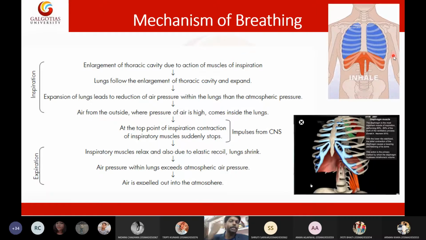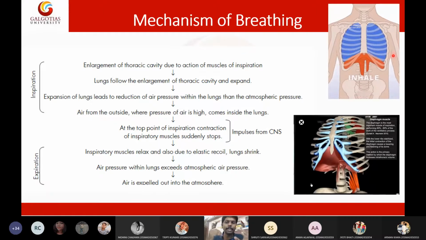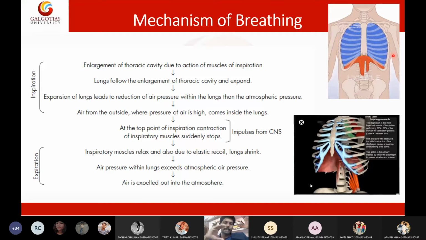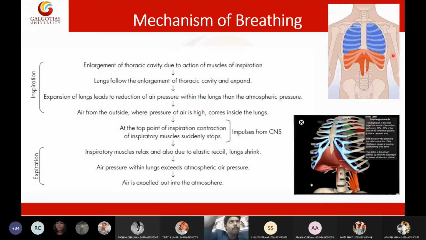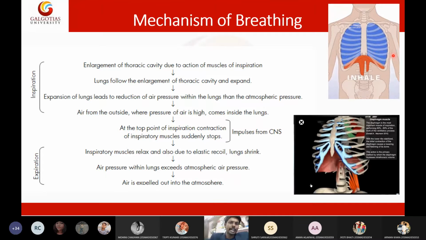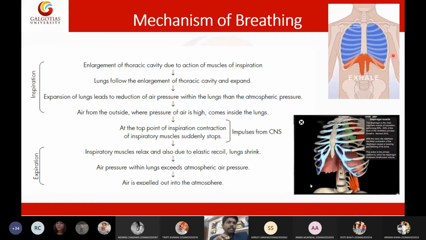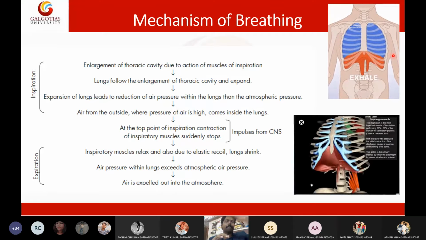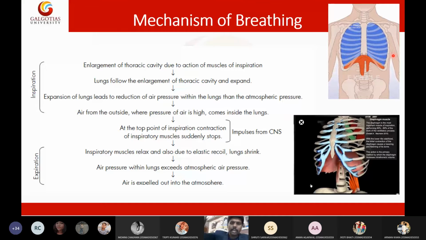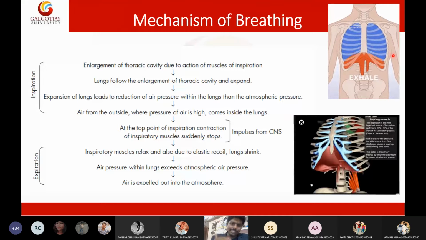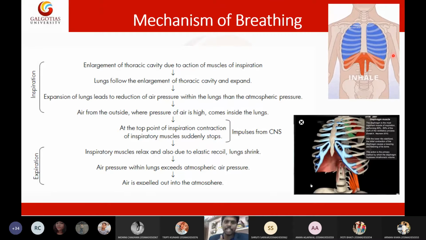Now tell me, what will be the movement of air? Decreased air pressure in the lungs and high pressure outside. So the air will enter from outside into the lungs, because outside the air pressure is high and inside the air pressure is low. The movement will always be from high pressure to low pressure. So the air will automatically come inside the lungs because of this pressure variation.